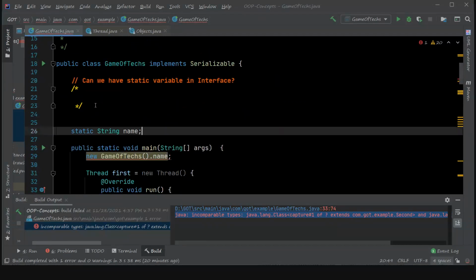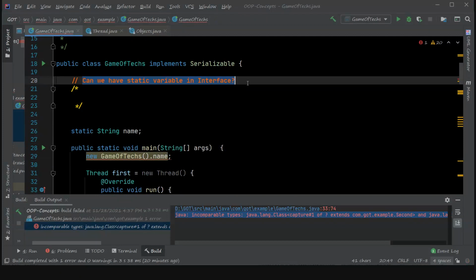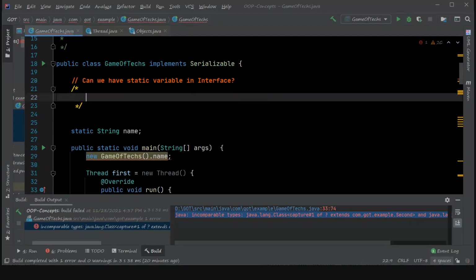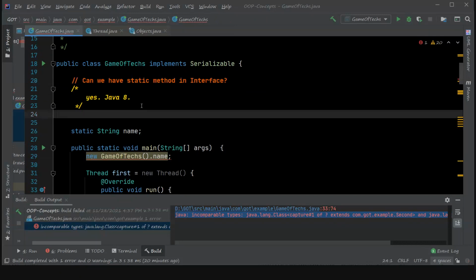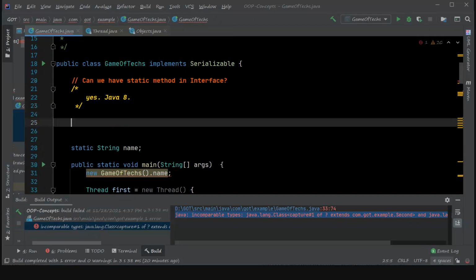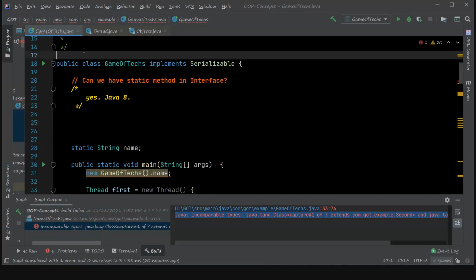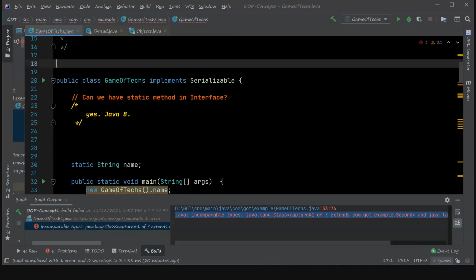Next question is, can we have static variables in interfaces? Yes, of course, we can, from Java 8 onwards. And we can have static methods in interfaces actually. Yes, we can have static variables also, because in interfaces we can create a static variable. But by default, it will be public static final actually. So we can access it, or you can even set it as constants in interfaces.